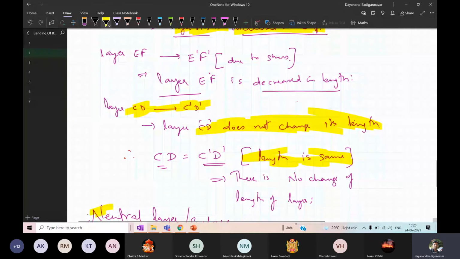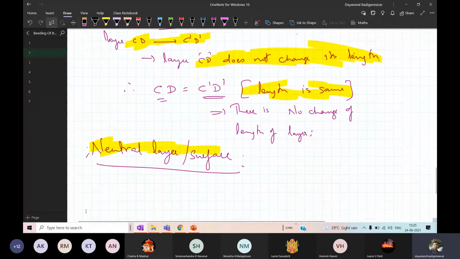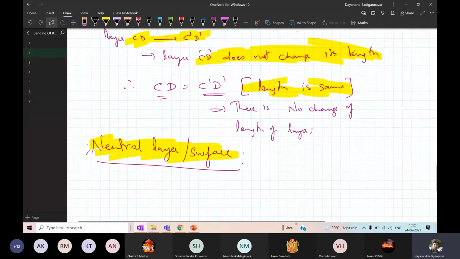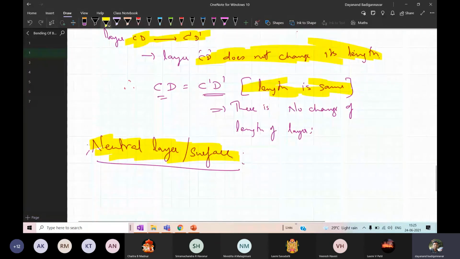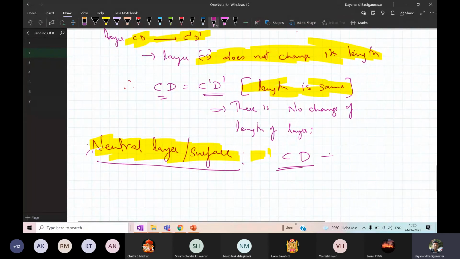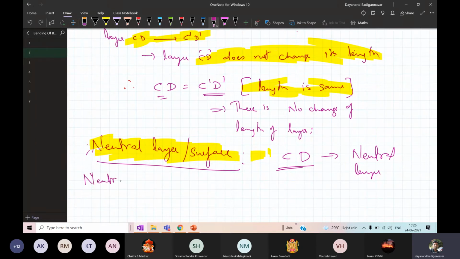The layer where the length is the same is called the neutral surface or neutral layer. Among these three, the neutral surface is nothing but CD. Therefore, CD is the neutral layer. It's called the neutral layer. There is no change in the layer. So what is this neutral layer or neutral surface? I will define this neutral surface. The right term I will write as neutral surface. What is this neutral surface?